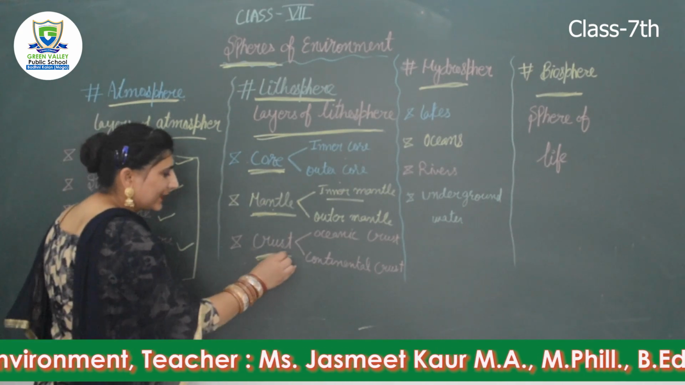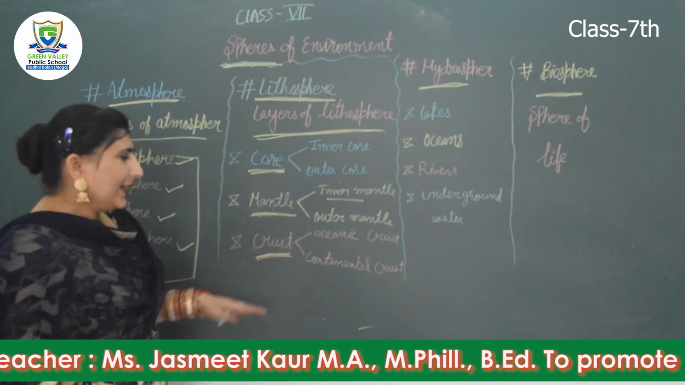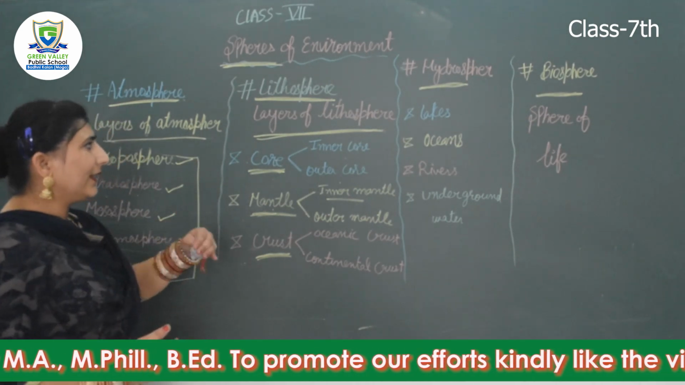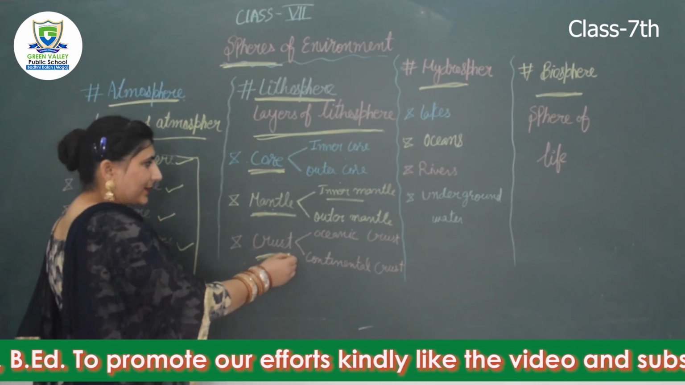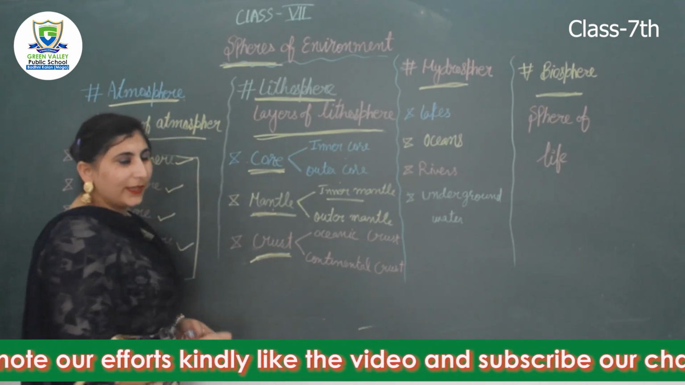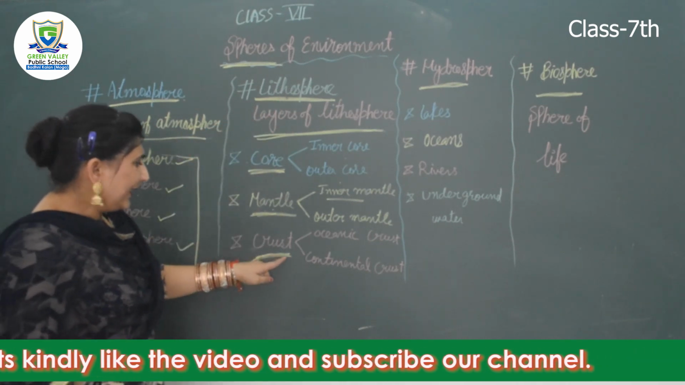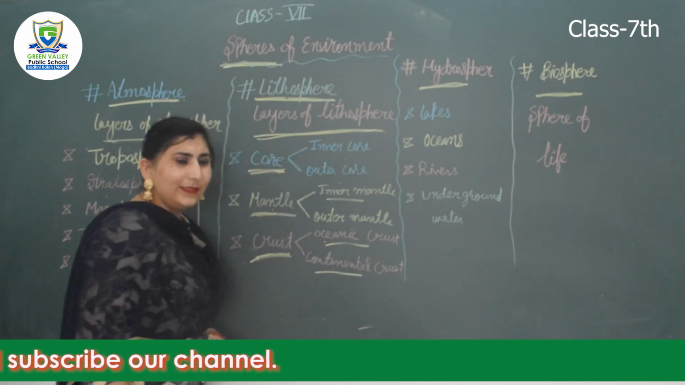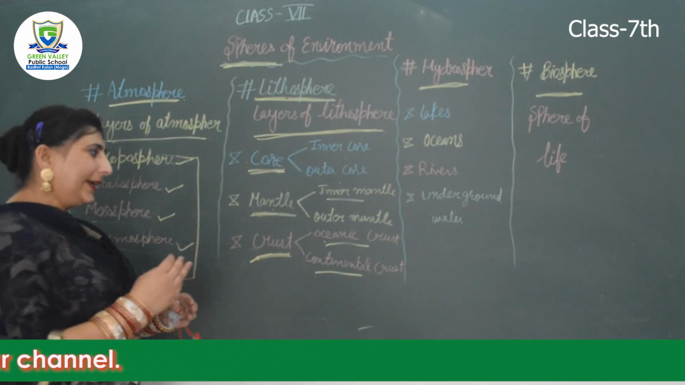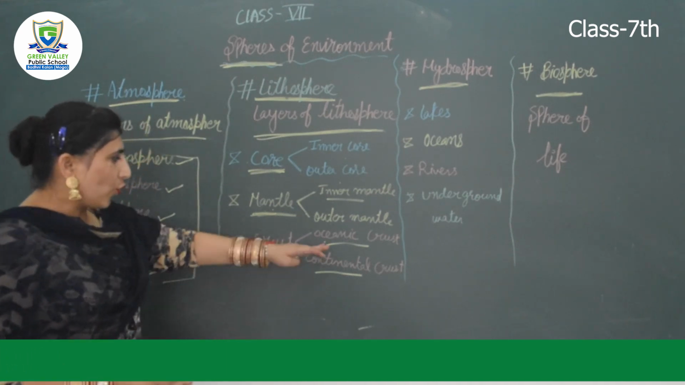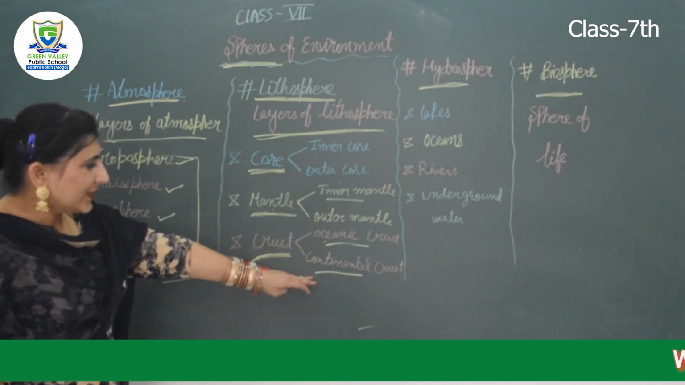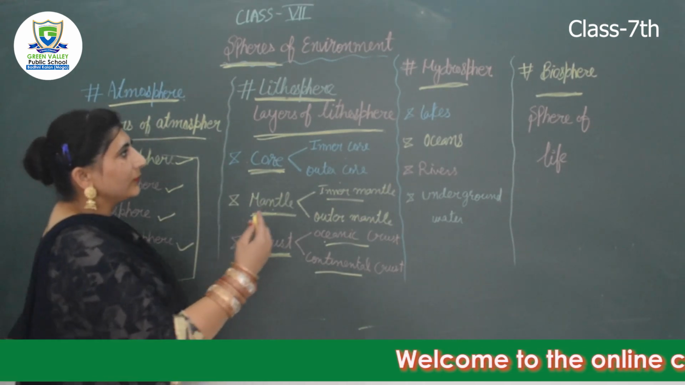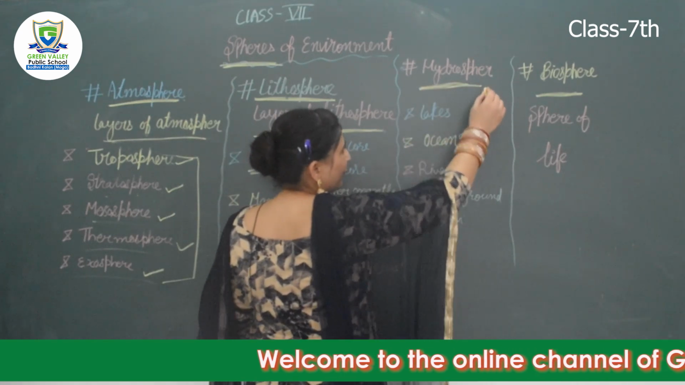The next one is crust. Crust is the topmost, solid layer of the earth. It is the topmost layer of the lithosphere. It is also divided into 2 parts: oceanic crust and continental crust. The crust which is under the ocean is known as oceanic crust, and the crust which is under the continent is called continental crust.